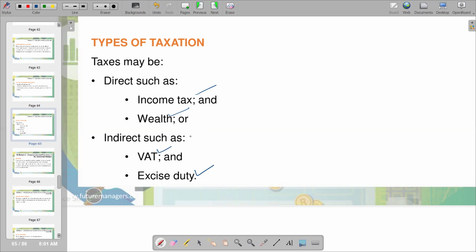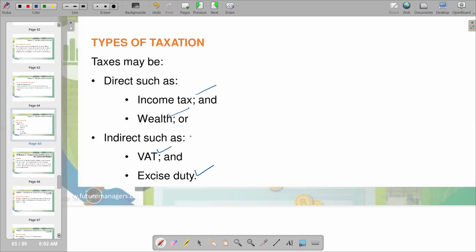On value-added tax, the entity that collects the tax, for example a retail outlet like ShopRite, collects the tax from the customers, but the one that bears the value-added tax is the customer buying the goods. ShopRite collects from the customer and then submits the revenue to SARS. So this is what we have in terms of direct and indirect tax.